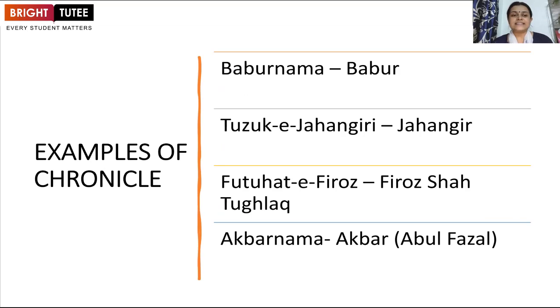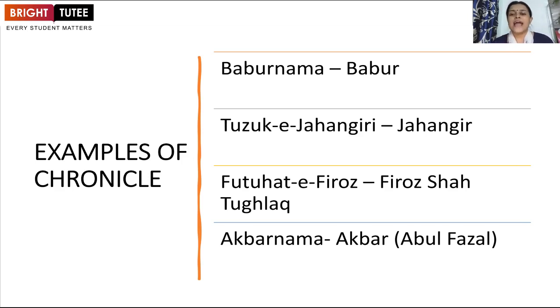The second category is Chronicle. Now, what are Chronicles? Again, Chronicles are official documents. Chronicles are basically books which were written by the court poet, who used to reside in the emperor's court, and sometimes chronicles were written by the rulers themselves. For example, you can see on your screen the Babarnama, which is an autobiography of Babar himself.